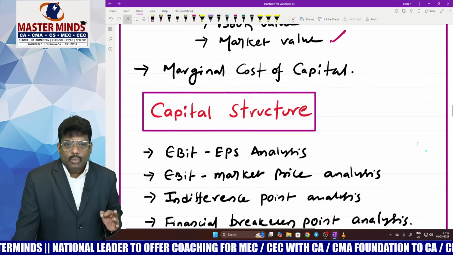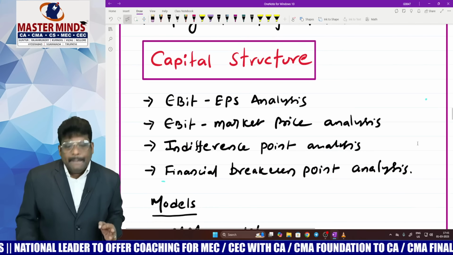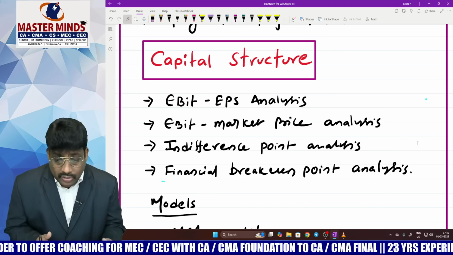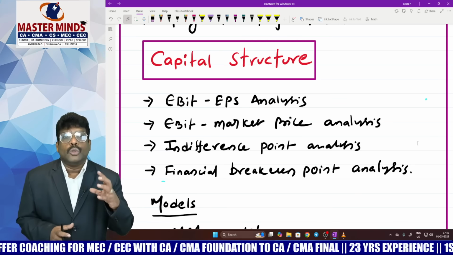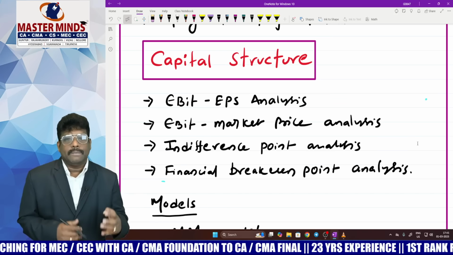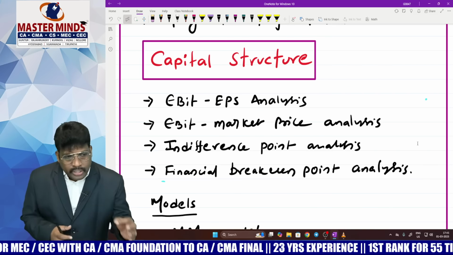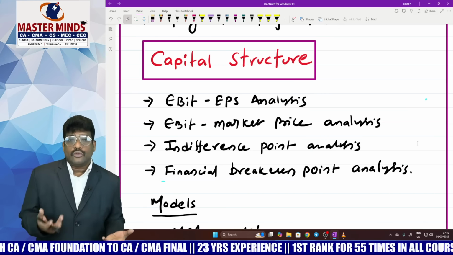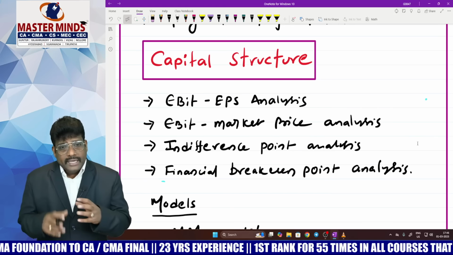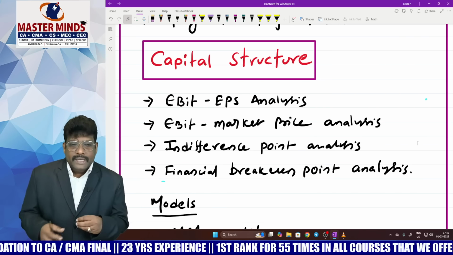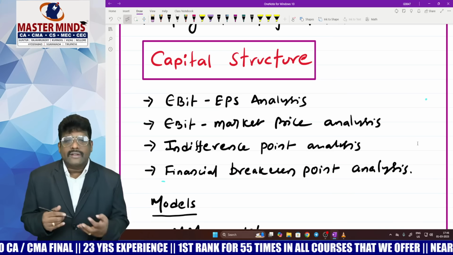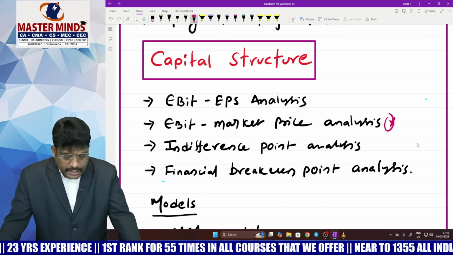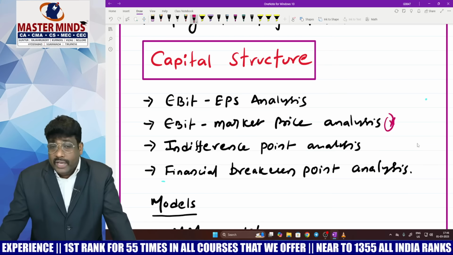Okay. Thereafter, one more chapter is capital structure. Capital structure is a mix of long-term funds. Every capital structure consists of a debt-equity mix in such a way that the overall cost of capital should be low and market value has to increase. In order to identify the optimum capital structure, we used to make different types of analysis. We used to follow different types of approaches. So EBIT-EPS analysis, EBIT-market price analysis, indifference point analysis, financial break-even point analysis. Among these, you pay attention particularly to EBIT-market price analysis, which is very, very important.